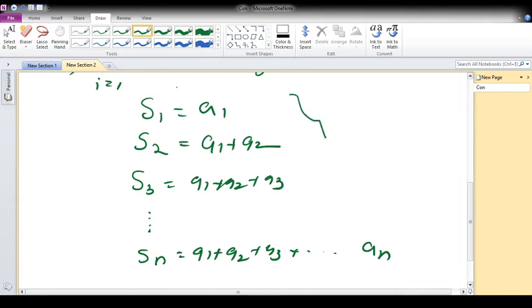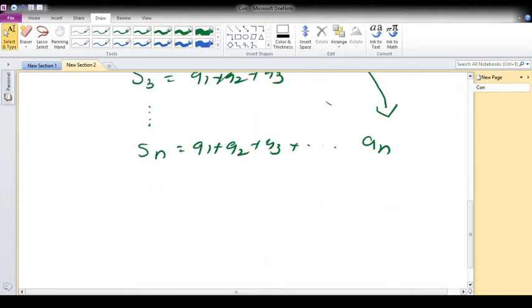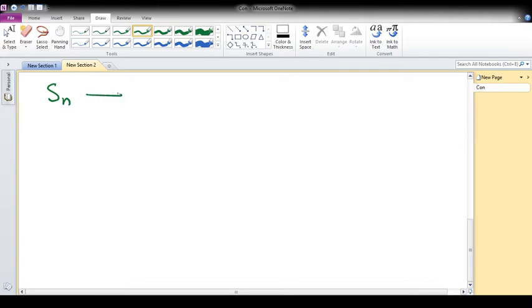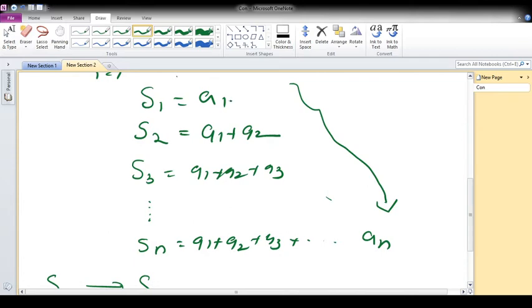If these partial sums converge to a particular number, then we can say Sn converges to S. That is S1, S2, and so on: a1, then a1 plus a2, then a1 plus a2 plus a3, and similarly a1 plus a2 plus a3 plus etc. an.